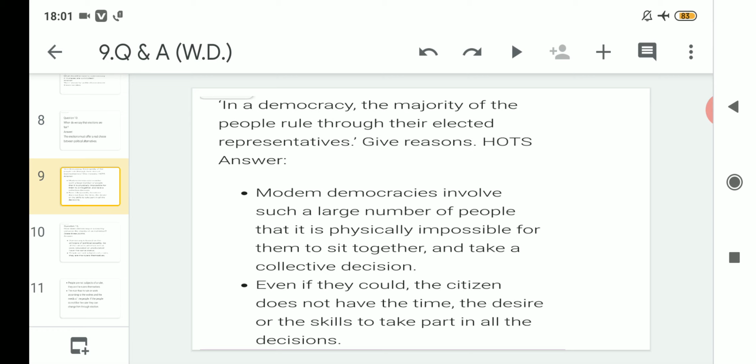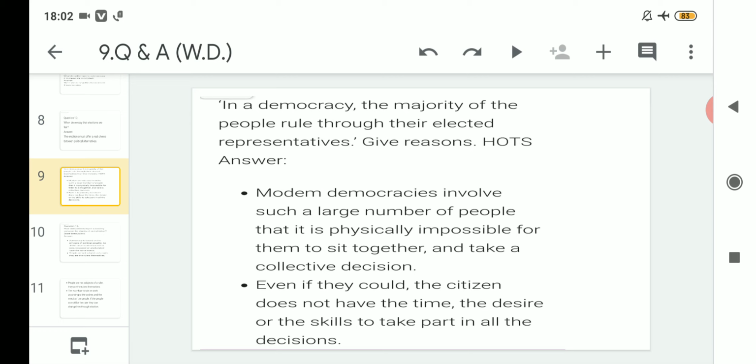Number two, even if they could, the citizens do not have the time, the desire, or the skills to take part in all the decisions. Suppose all people could sit together at a single time, even then it could not have been successful. What is the reason? The people sitting in the discussion may not have that much time, may not have the desire to be part of that decision, or may not have enough skills.